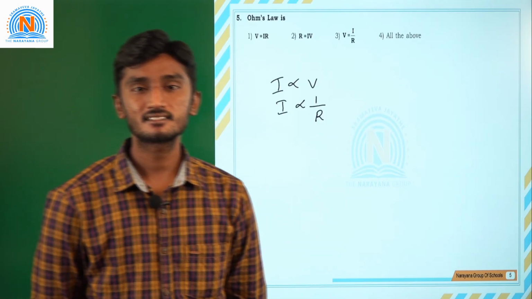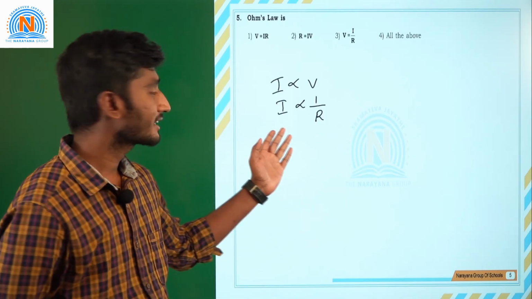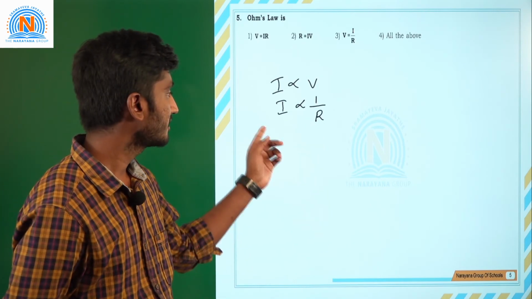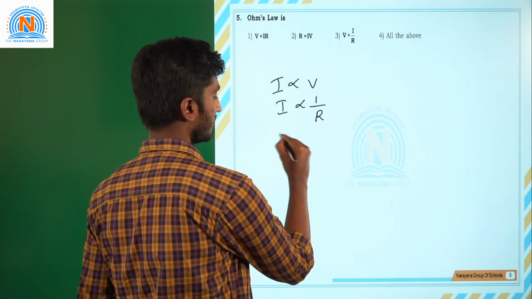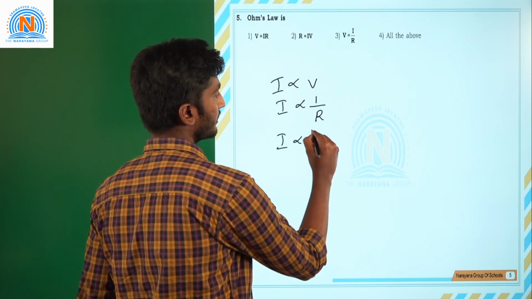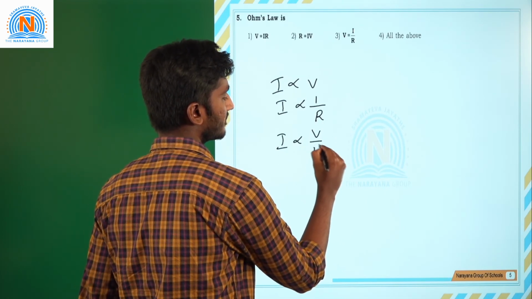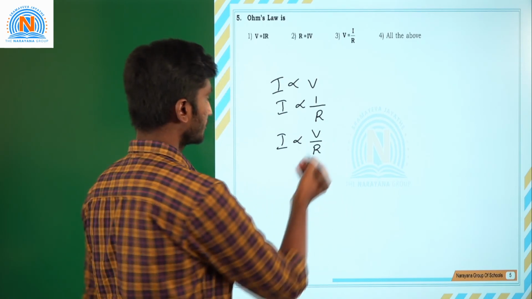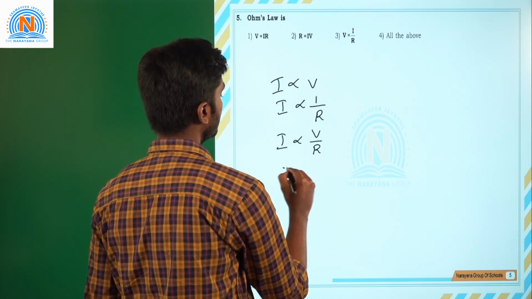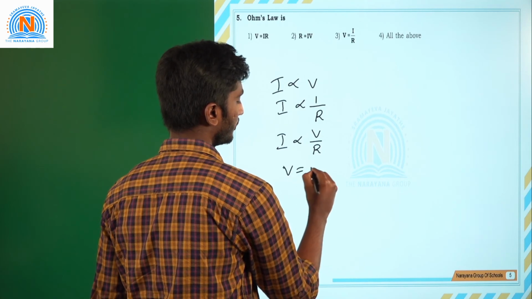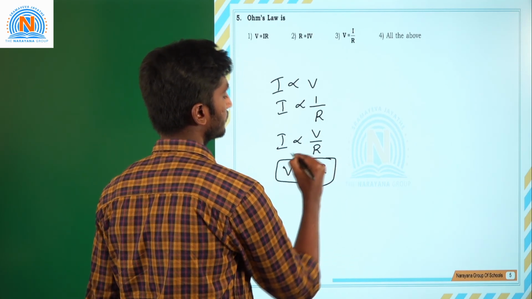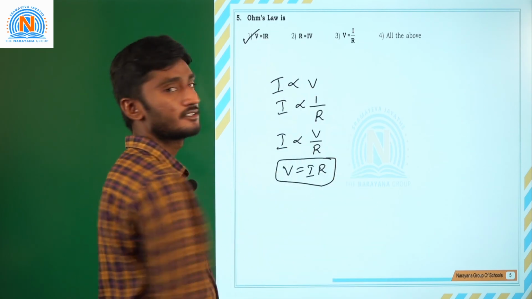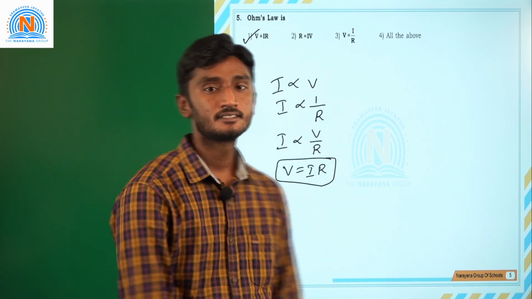If you increase the resistance, the flow of electricity will decrease. It is inversely proportional to R. If you combine these two, I is directly proportional to V and inversely proportional to R. If you write it as an equation, V is equal to IR, you will get that. So that is the first option. Thank you.